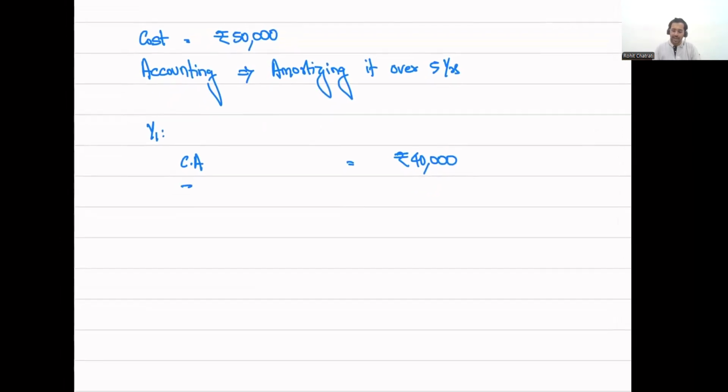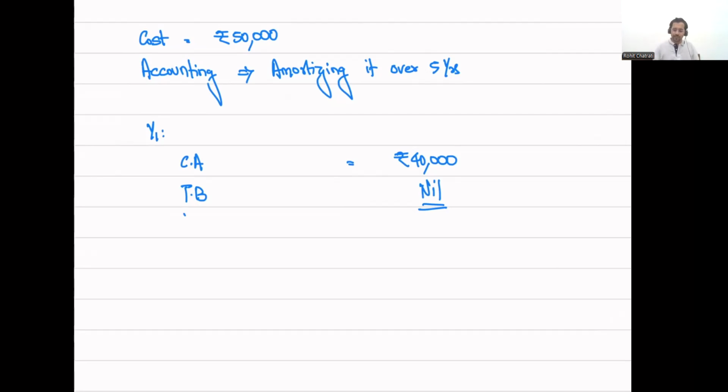Now here, tax base would represent the amount that is deductible in future. If the entire 50,000 has already been allowed as a deduction in year one, then the amount that will be allowed as a deduction in future will actually be zero. All right. 50,000 is the cost that I incurred in year one. Entire 50,000 has been allowed as a deduction for tax purposes. Therefore, in future, I'm going to be allowed no deduction, and hence my tax base will actually be equal to